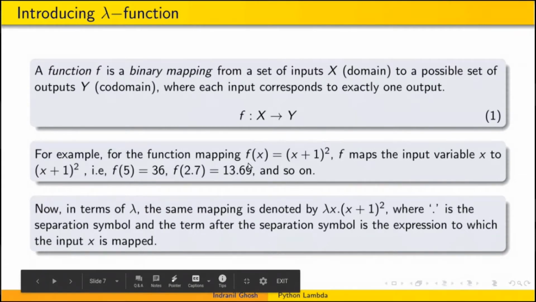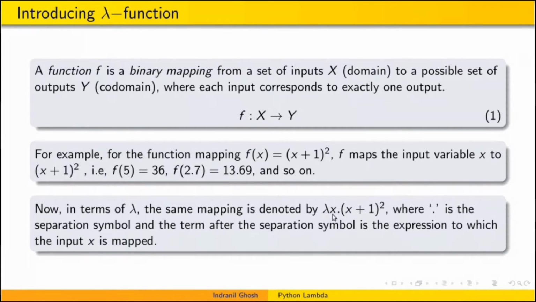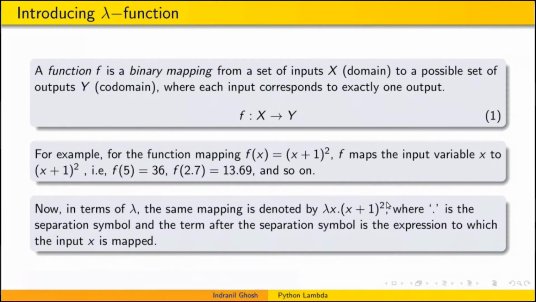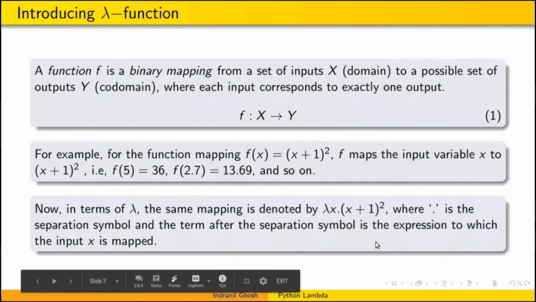This function f(x) equals (x plus 1) whole squared in Lambda Calculus form can be written in this expression: lambda x, separated by a dot, followed by (x plus 1) whole squared. This dot is the separation symbol, and the term after the separation symbol is the expression. Here x specifies the domain, and (x plus 1) whole squared specifies the codomain.